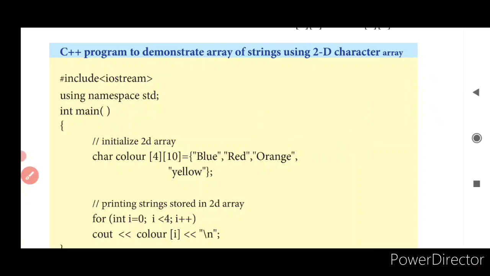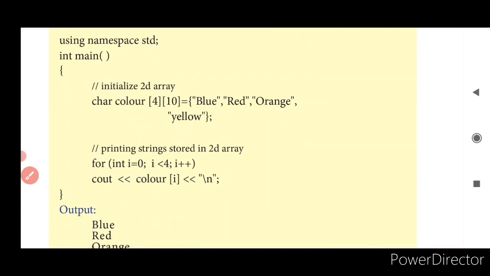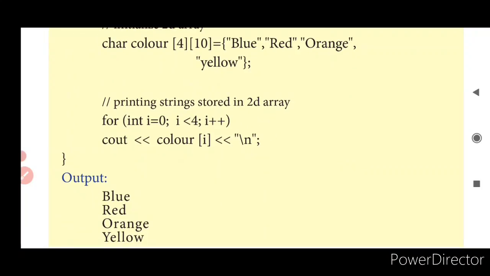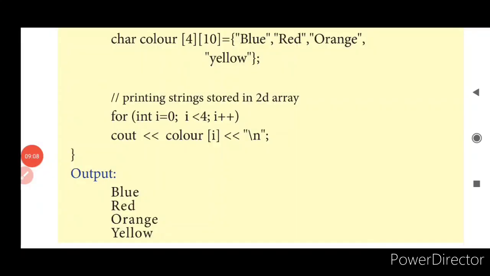Yes, next what happens? Printing of the strings array. How can you print? You have to print it like this. For i is equal to 0, i is less than 4, i plus plus. For printing the statement, what do you have? For i is equal to 0, i is less than 4, i plus plus. See, cout color of i. So what happens? The i value will be printed as it is.